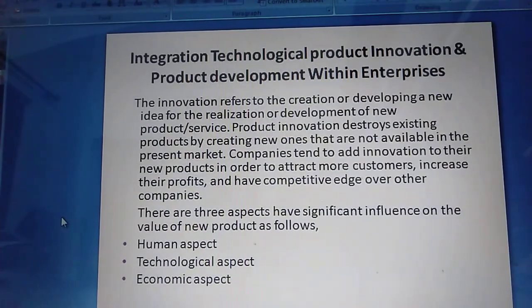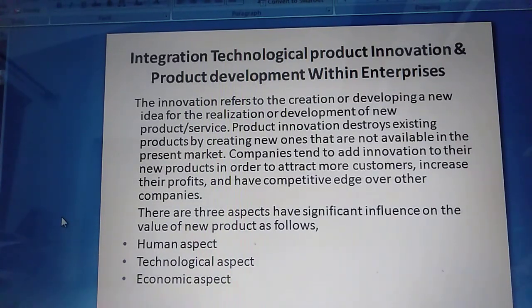And the third one, economic aspects. The economic aspects include knowledge of the competition and its offer, total cost of development and other preliminary production costs, approach of distribution, the development time, that is time to market, and the price that the prospective user is willing to pay for the provided product or services.